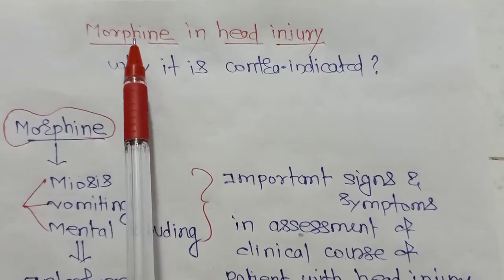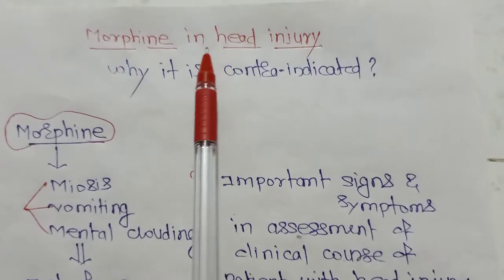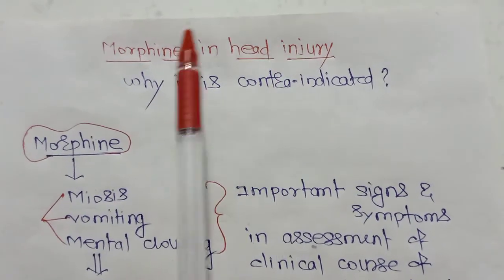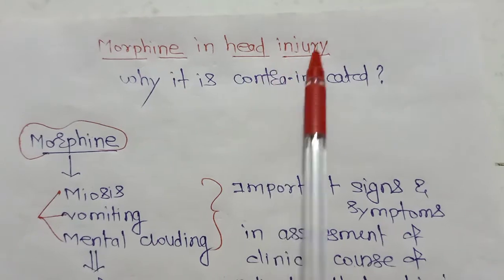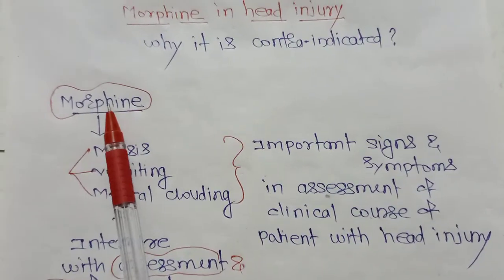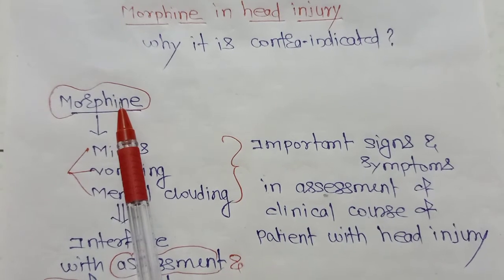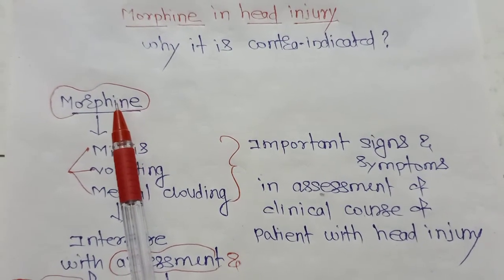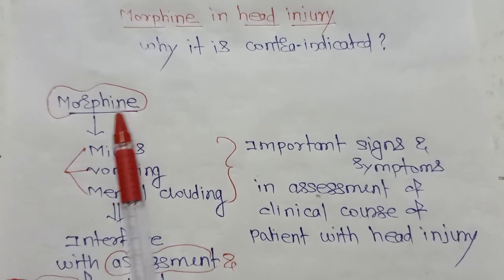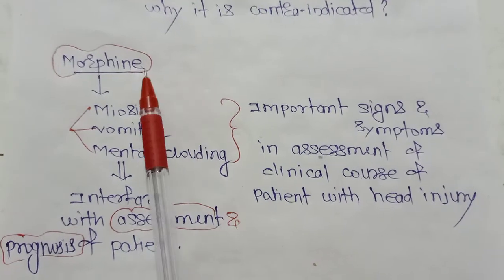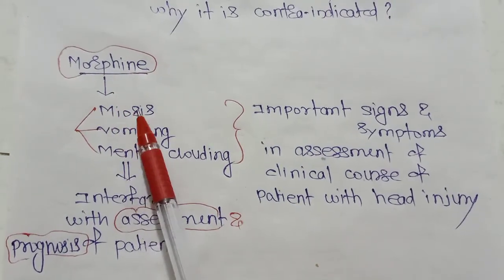Today we'll discuss why morphine is contraindicated in head injury. We all know morphine is an opioid analgesic, and when morphine is given as an opioid analgesic in head injury, what will happen? We know that morphine will produce miosis,